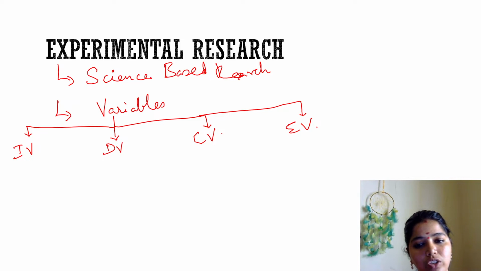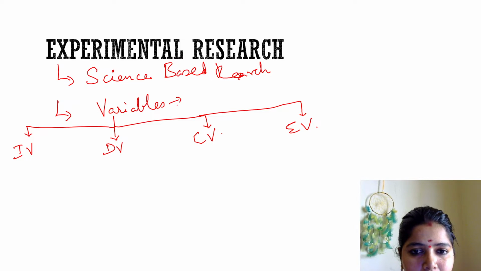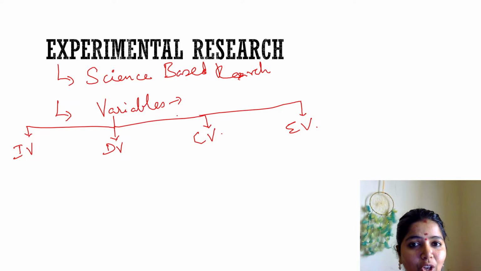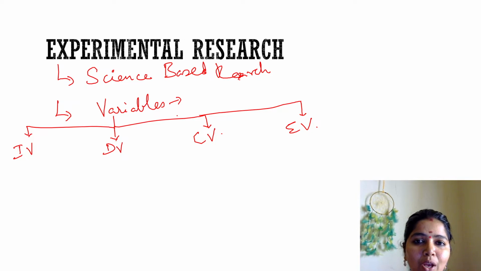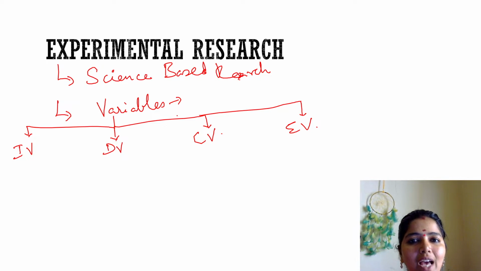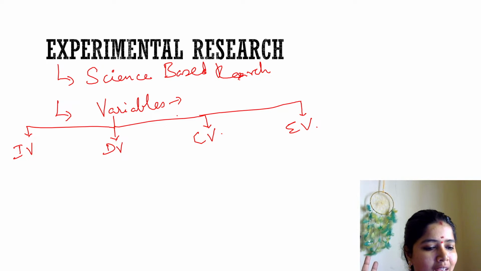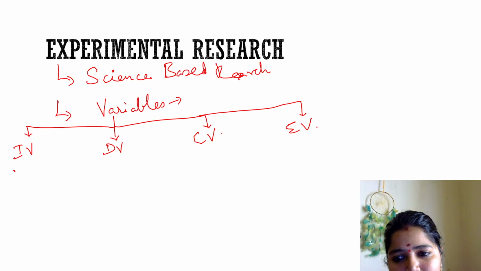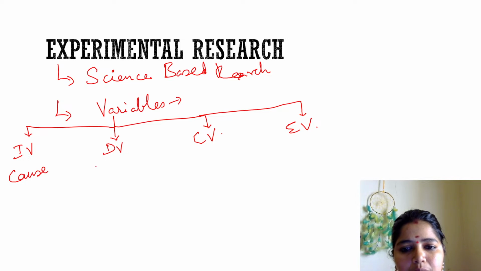And we have a concept: what do you mean by variable? Say for example, in teaching aptitude, I taught you: I am the independent variable, you are the dependent variable, and the content that I am taking is there in between, right? Here the independent variable will be the cause.